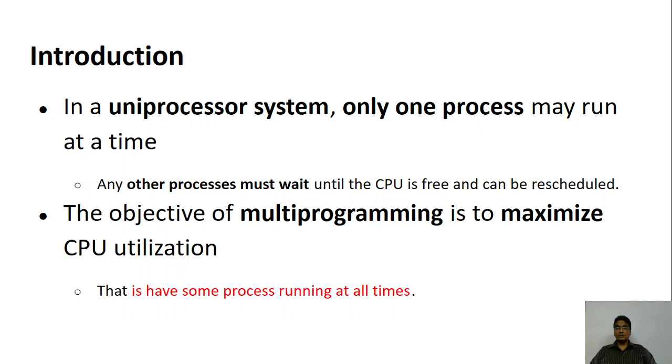In case of a uniprocessing system, if there is only one process running and that process makes an input output request, the CPU cannot do anything, it simply has to wait. Whereas in the multi-programming environment, since we have more than one program, when one of the processes makes an input output request, we can safely switch over to another process and execute it.